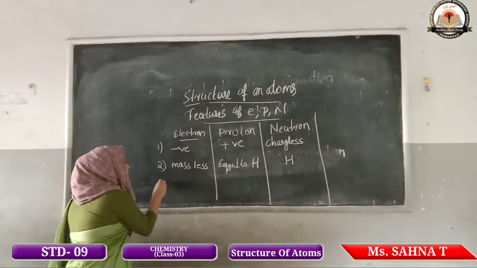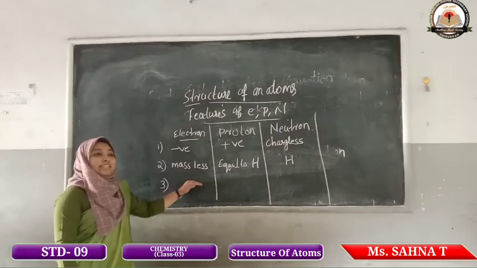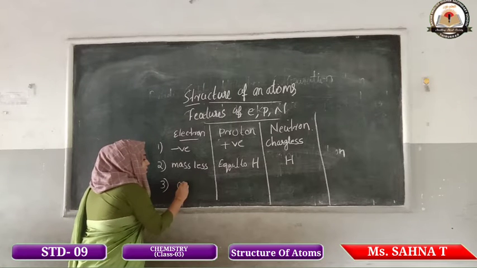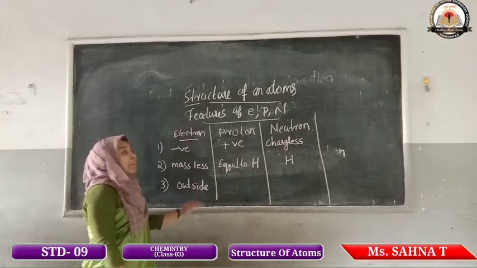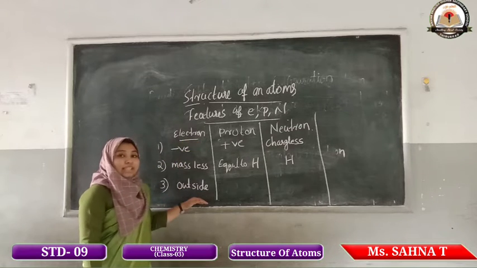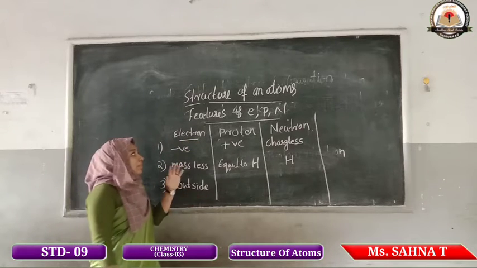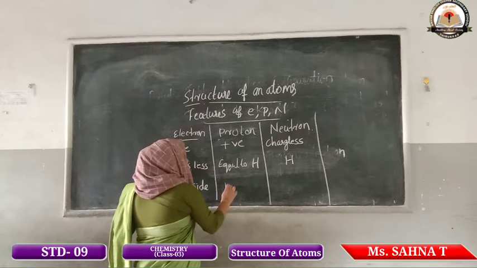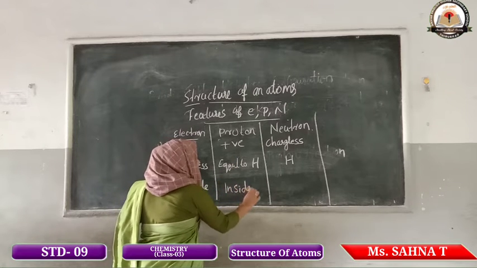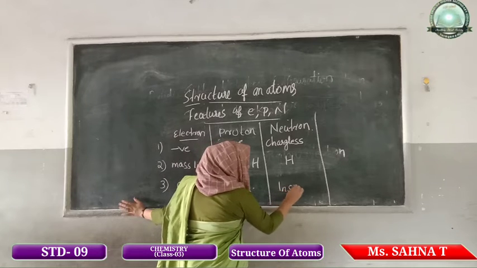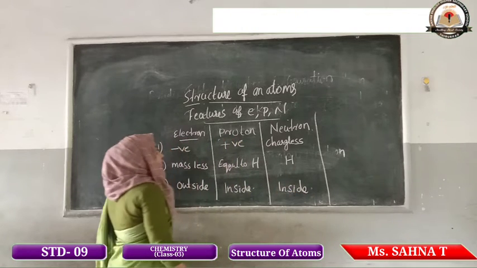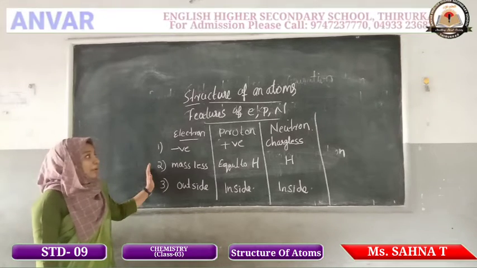And the third point: electrons are seen outside of the nucleus. Protons are seen inside the nucleus. Also neutrons are seen inside the nucleus.